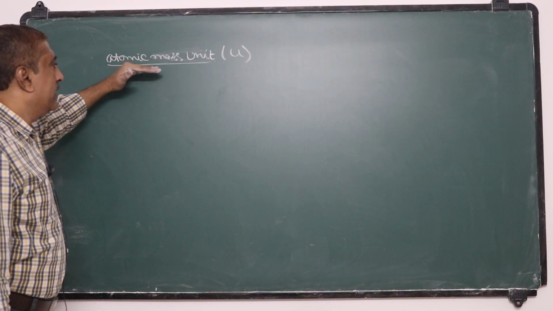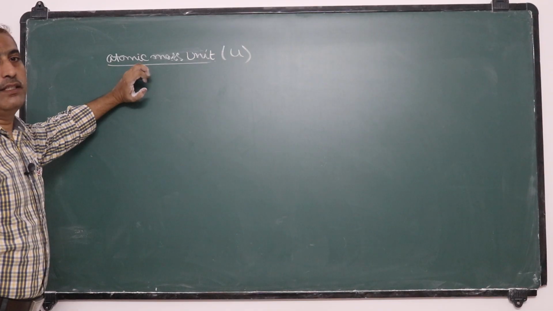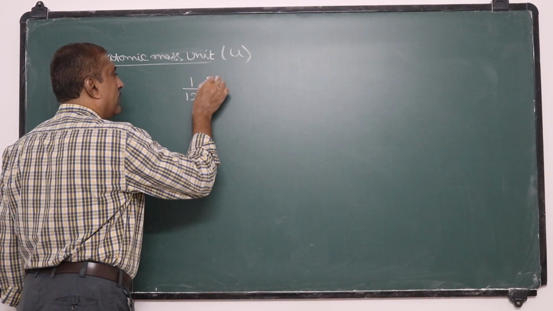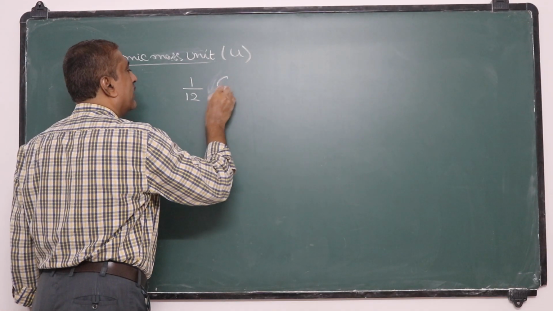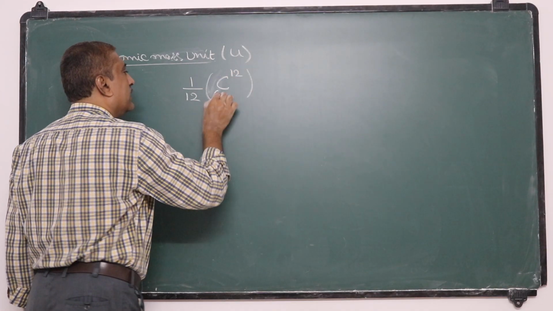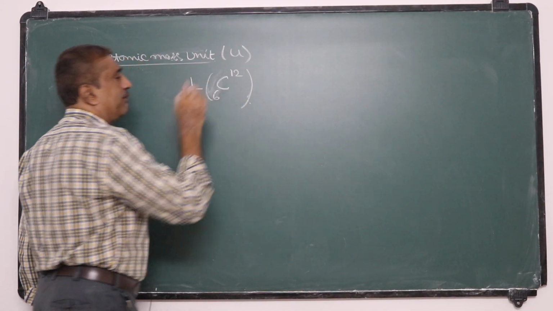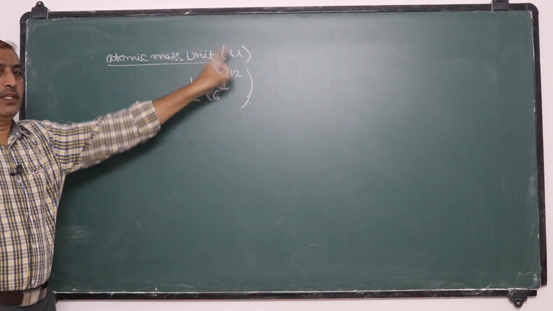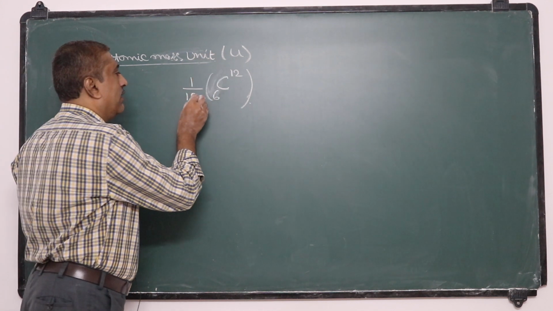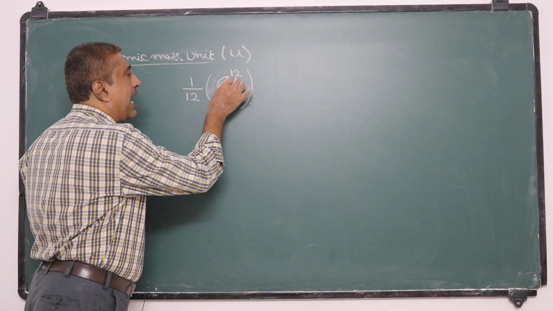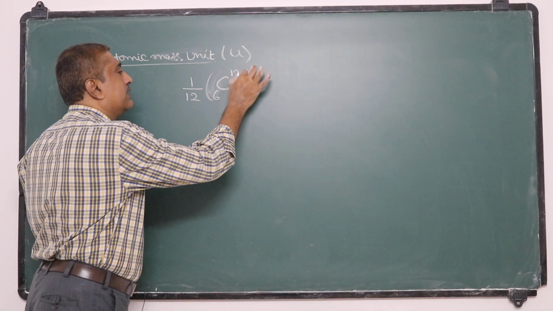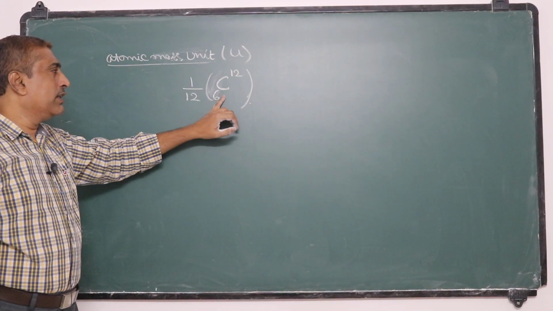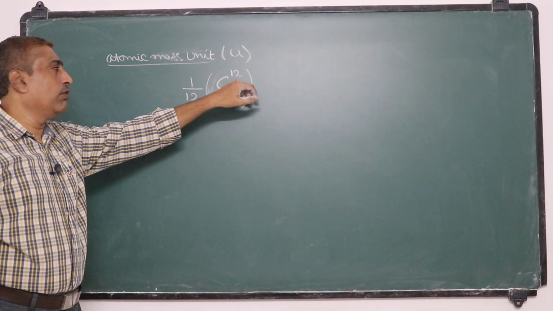One atomic mass unit is defined as the 1/12th part of the carbon C-12 isotope, carbon 6-12. That means one atomic mass unit is the mass of 1/12th part of an atom of carbon 6-12.